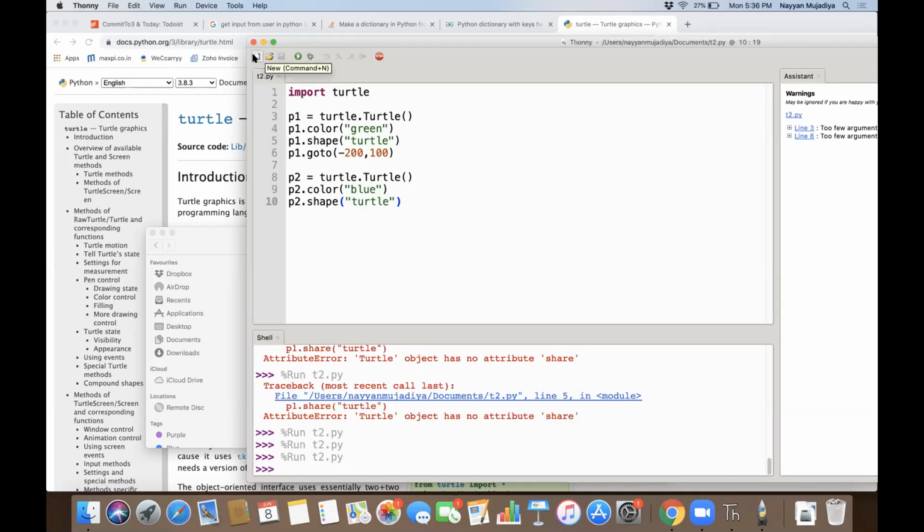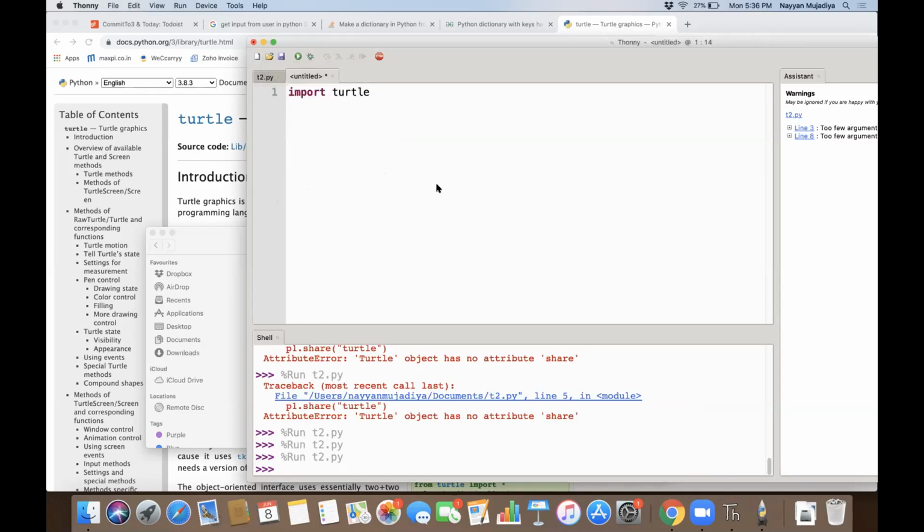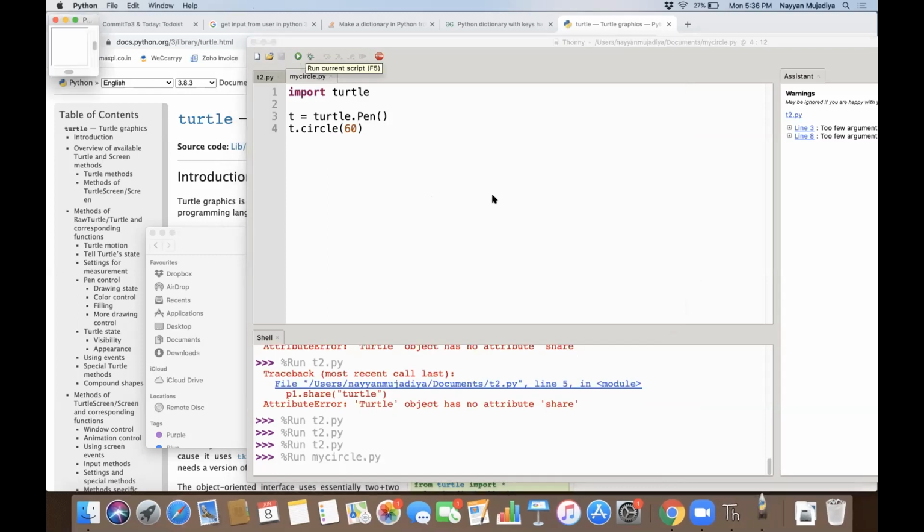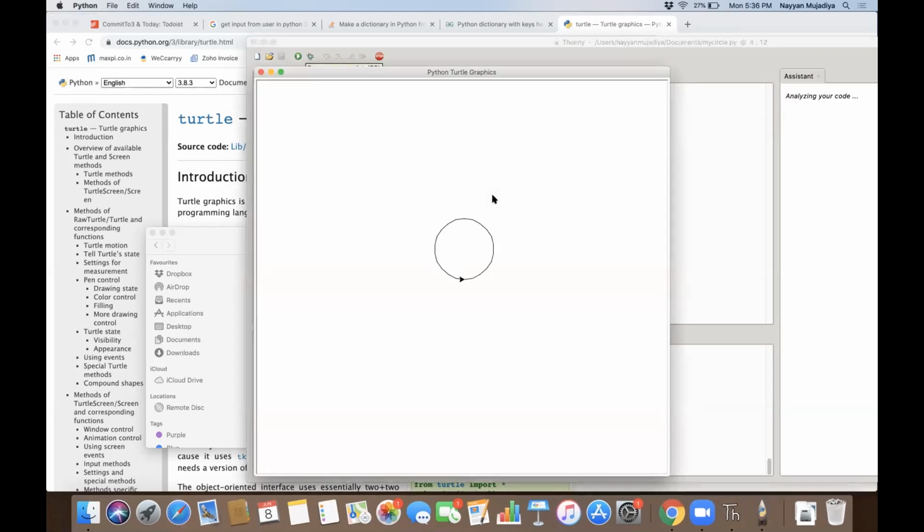I'll close this, copy this, open this up here, and then I'll say t equal to turtle dot pen. Then I'll say t dot circle 60. Let's draw a circle.